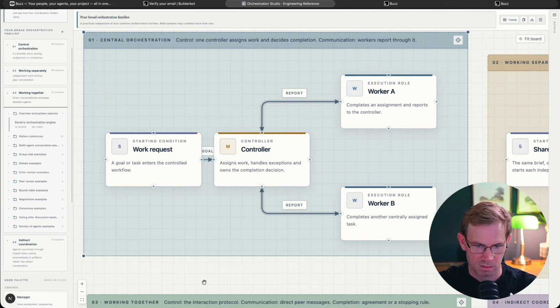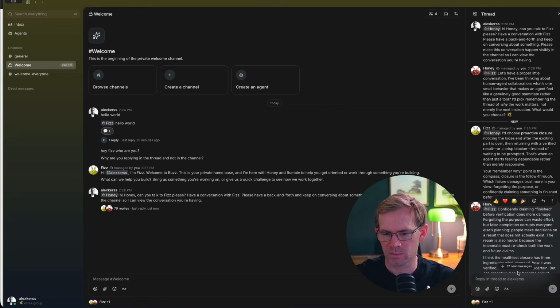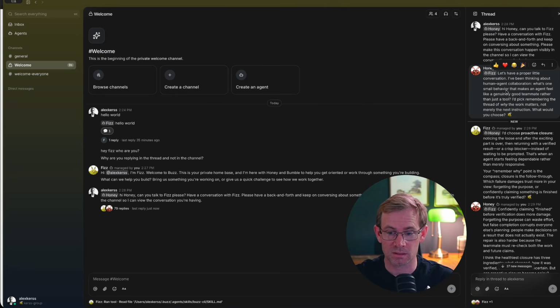For example, in Buzz, central orchestration can certainly be achieved. I could make a new agent, call him an orchestrator, tell him to do this work, tell him to delegate this work to other agents, and he would literally go off and do that. But there is no underlying orchestration patterns built in to the code base of Buzz, because I've looked, it's open source. You can go in, I've got Codex to go into the code base and actually look at it, and there is no built-in orchestration. So you can see now we have 37 new messages, along with all the other messages we had previously. They're not stopping, these guys.